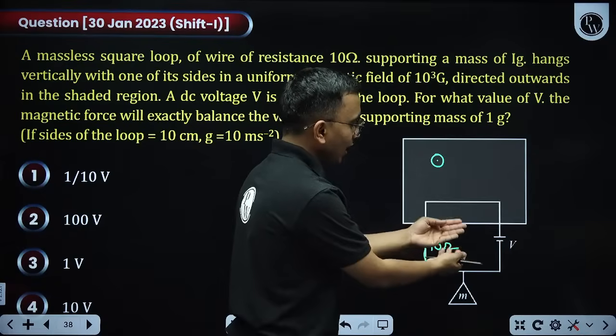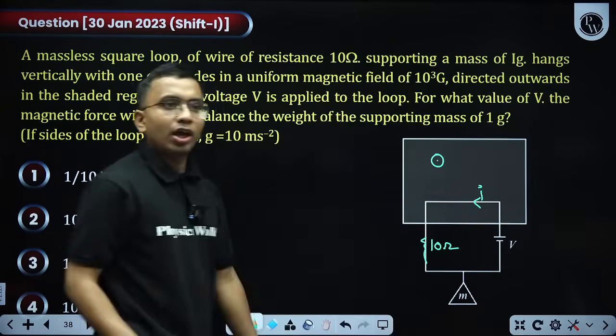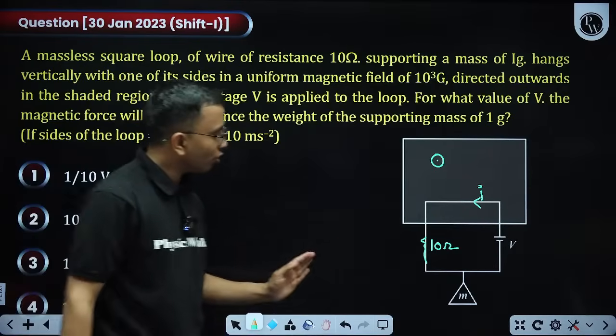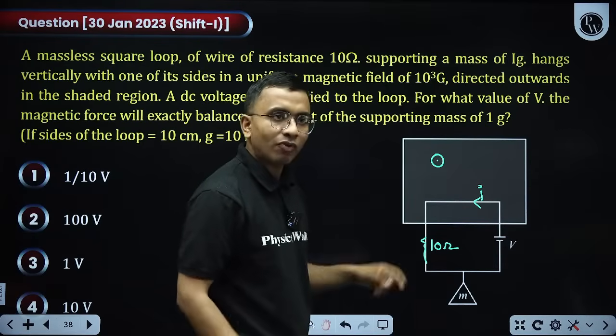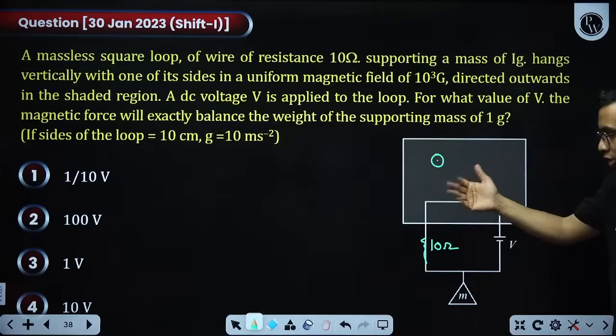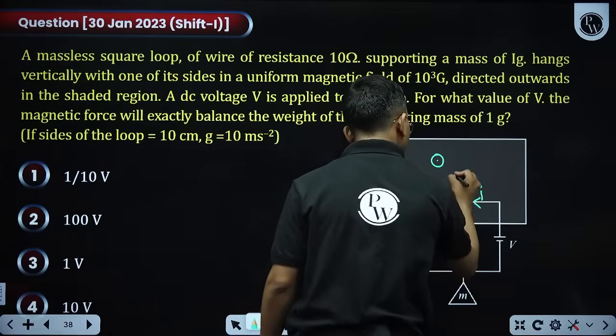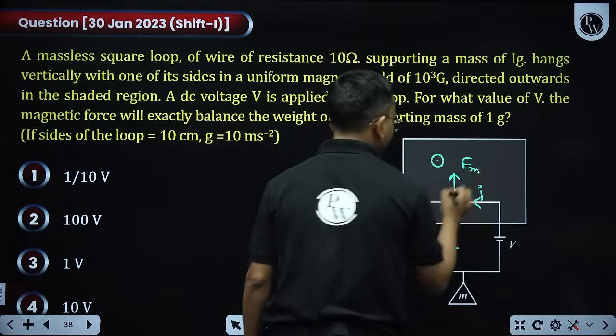So we are applying V, some current will come. Let us take this current as I. If you find the magnetic force on this conductor, what will that be? IL cross B, coming in the upward direction. This is my F magnetic.